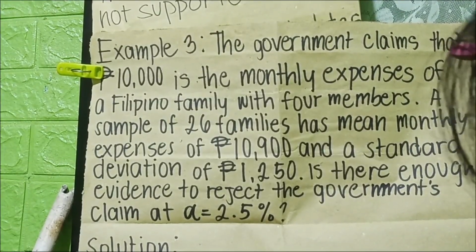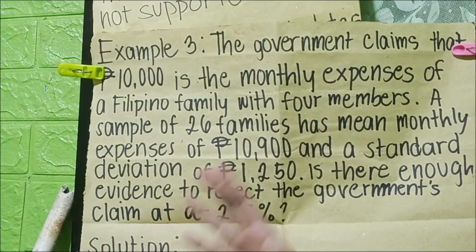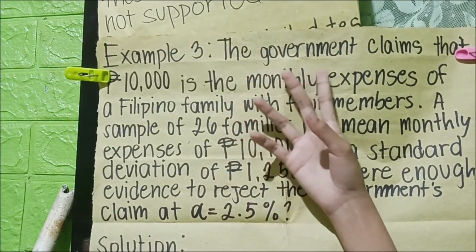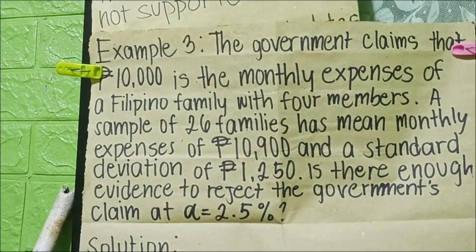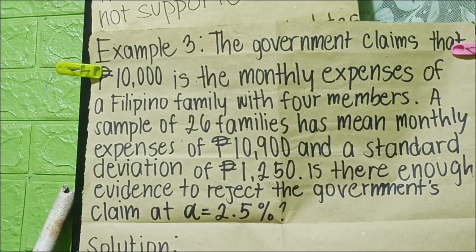Sa example 3 naman, the government claims that 10,000 is the monthly expenses of a Filipino family with 4 members. A sample of 26 families has mean monthly expenses of 10,900 and a standard deviation of 1,250. Is there enough evidence to reject the government's claim at alpha 2.5%?